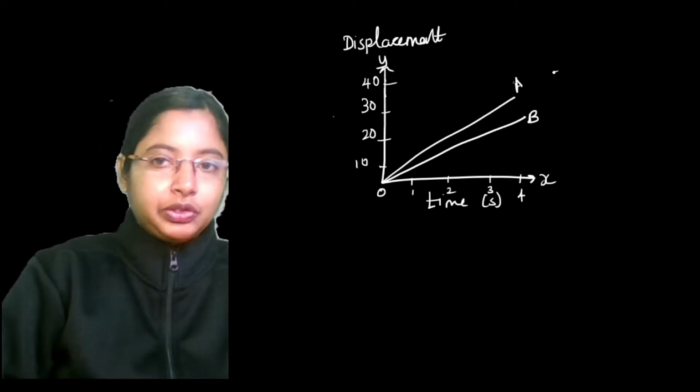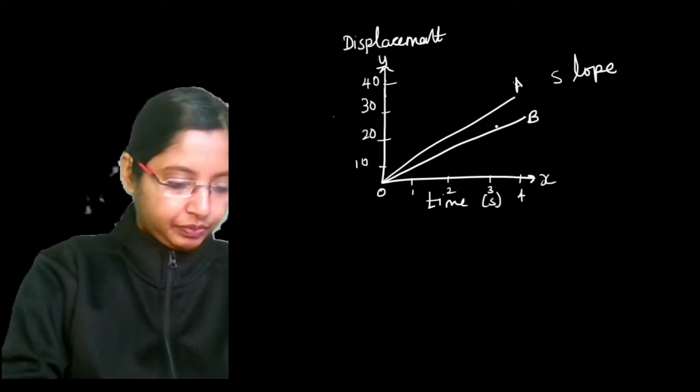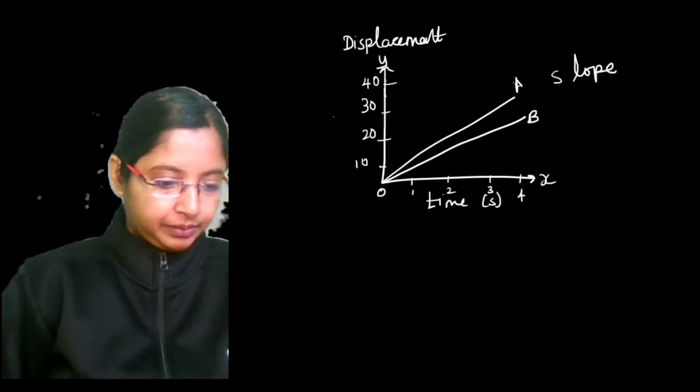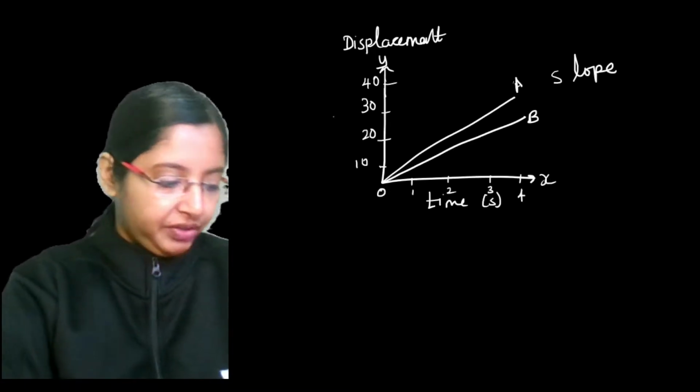What can you tell about the slope? Of these two lines A and B, which has a greater slope?